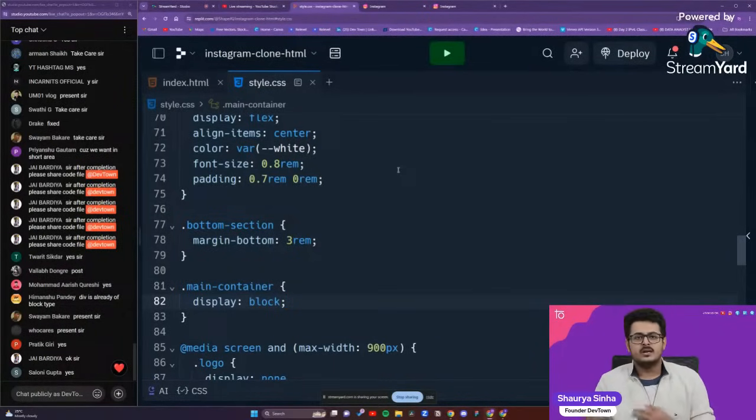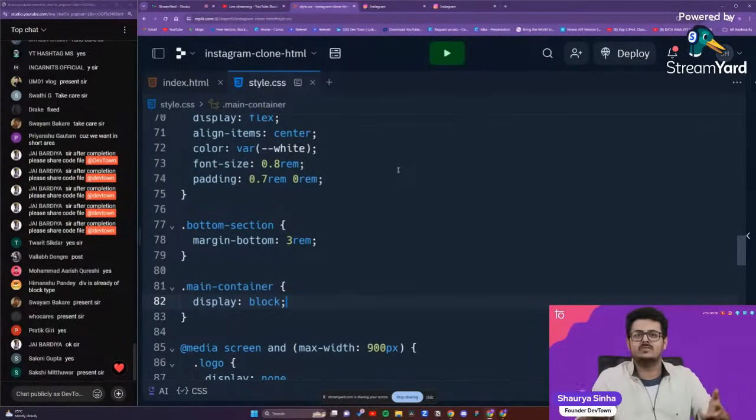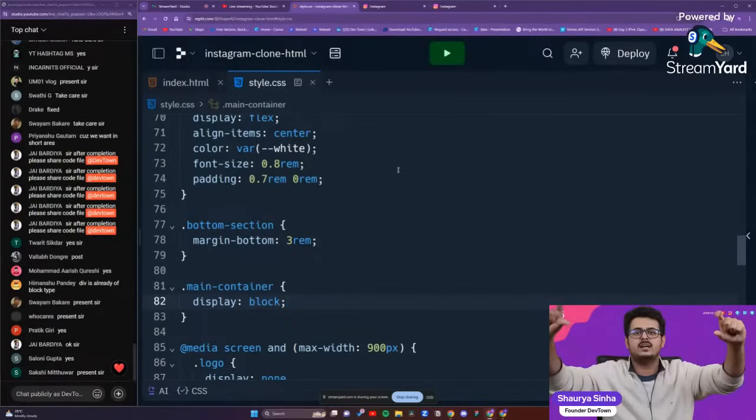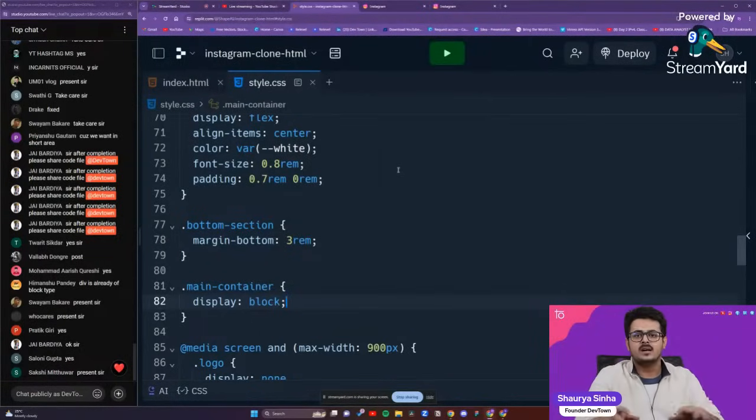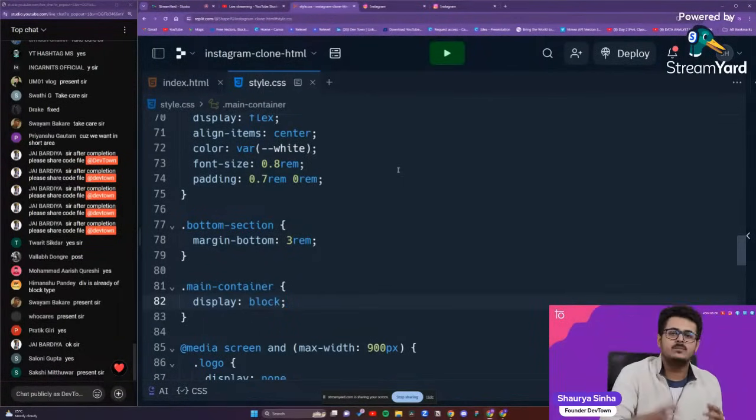display block? If you think about it, the main container only has two particular items inside of it: the story container, and then the post container, right? Now each of these containers needs to take up the entire width of the main container. There can be two items right over there, just the story container, just the post container. Now this is where the concept of block comes into place.